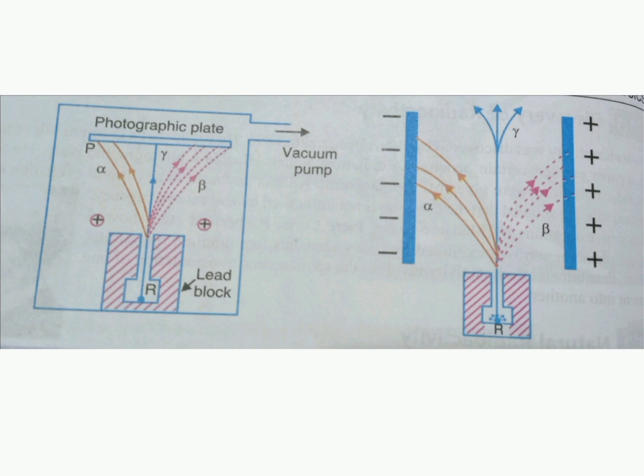The gamma rays are not deflected and hit the plate straight, so this shows that the gamma rays are uncharged. These rays are called neutral rays. If an electrostatic field is applied in place of the magnetic field, the beta rays are deflected towards the positive plate and the alpha rays towards the negative, and similarly gamma rays do not bend at all.